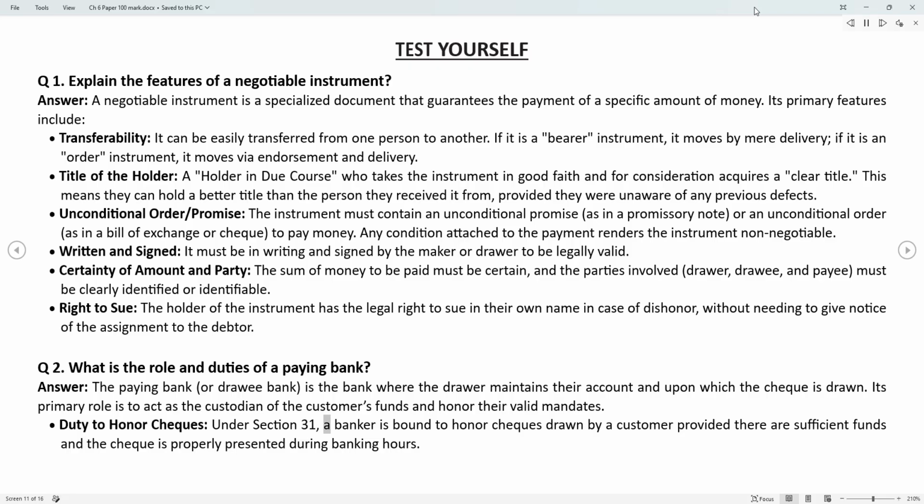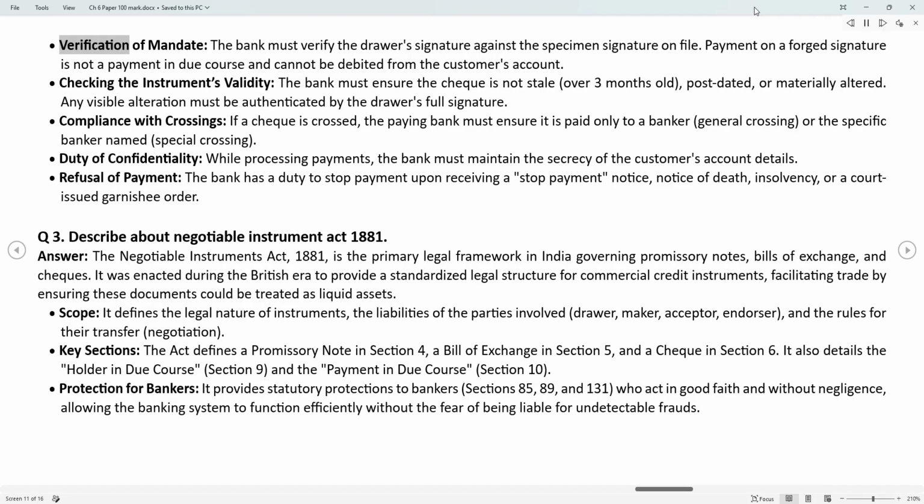Under Section 31, a banker is bound to honor checks drawn by a customer provided there are sufficient funds and the check is properly presented during banking hours. Verification of mandate. The bank must verify the drawer's signature against the specimen signature on file. Payment on a forged signature is not a payment in due course and cannot be debited from the customer's account.